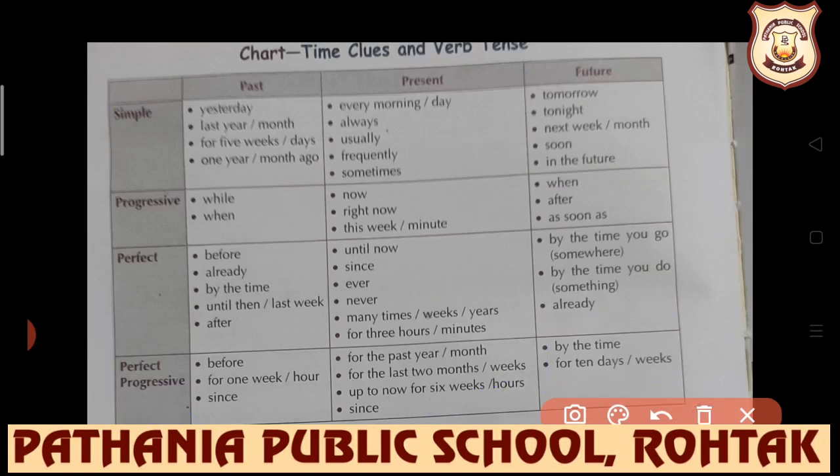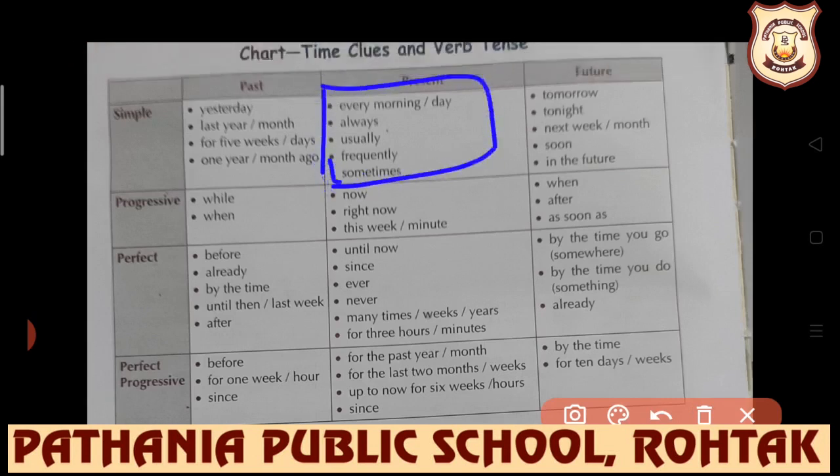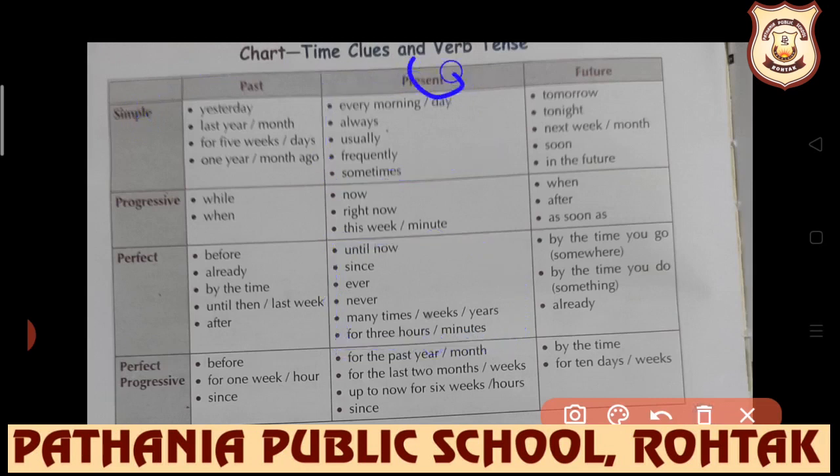And these are also the clue words or hints for present tense: every morning, always, usually, frequently means we are talking about some habit which we do every day or on daily basis. It clearly means that we will be writing answers according to present simple. If, until now, since, ever, never, these words are there, then present perfect tense will be used.